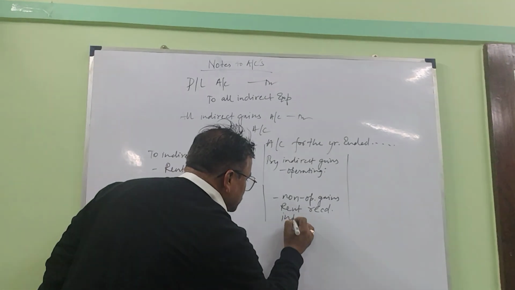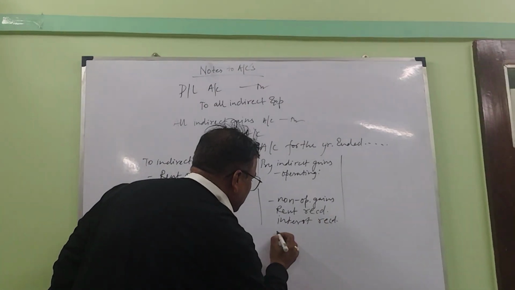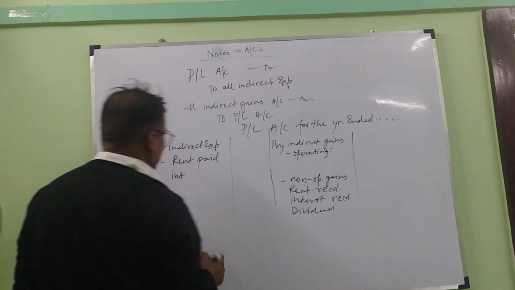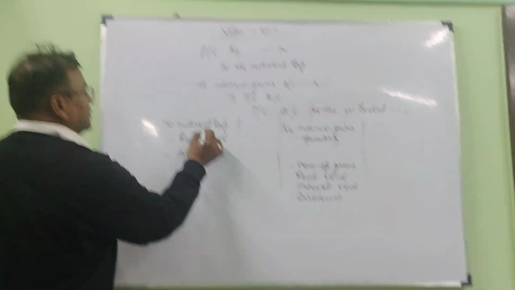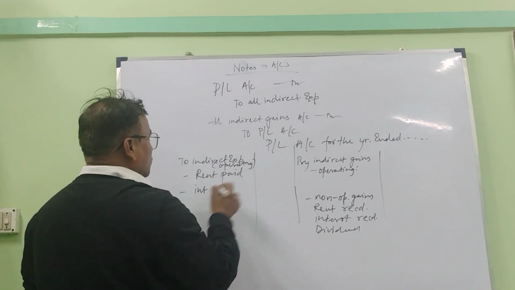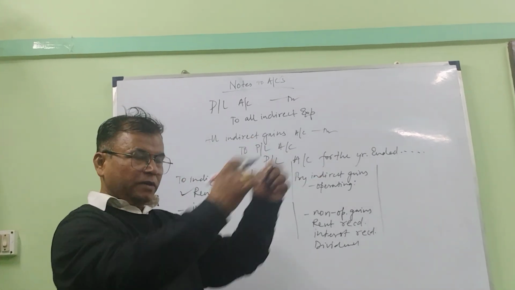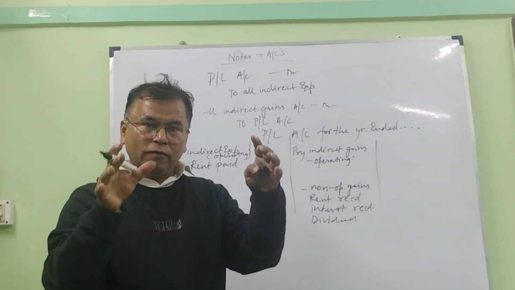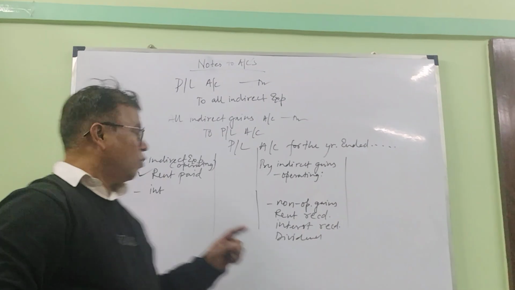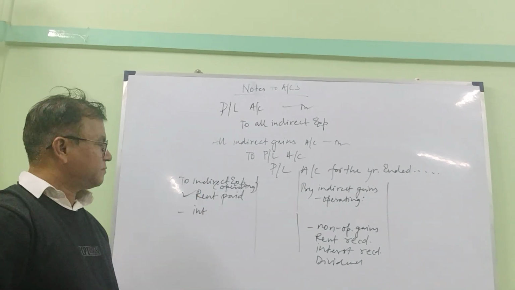Even interest is also a non-operating gain. Interest received or dividend received, these are non-operating gains. While rent paid is operating. Now, rent paid, we are paying this rent for the premises which we have hired to do our core business, main business. So therefore, any expense related to core business should be an operating expense. So rent paid becomes an operating expense.